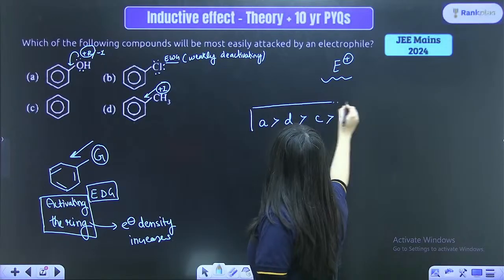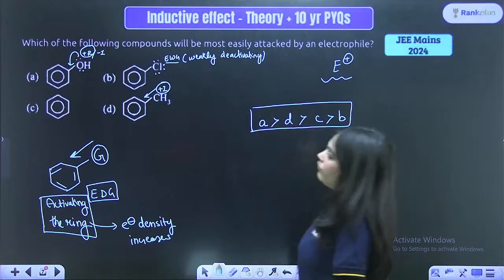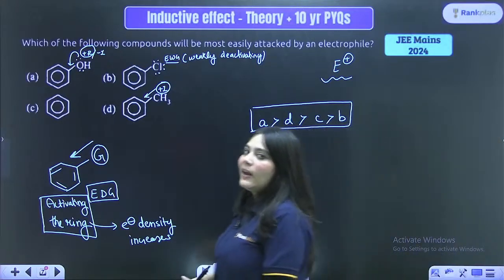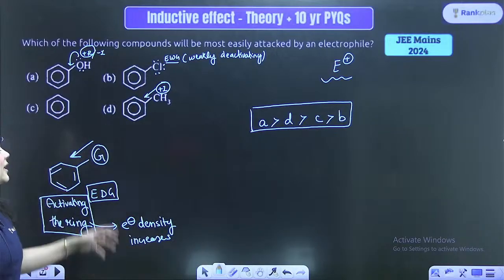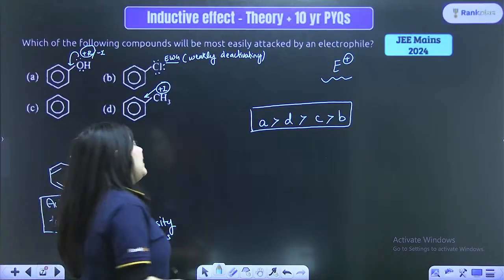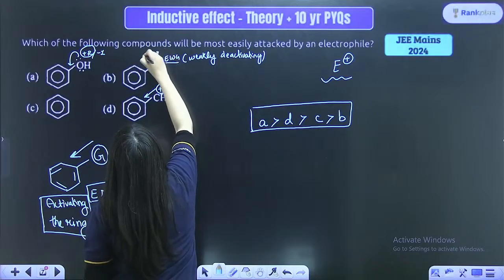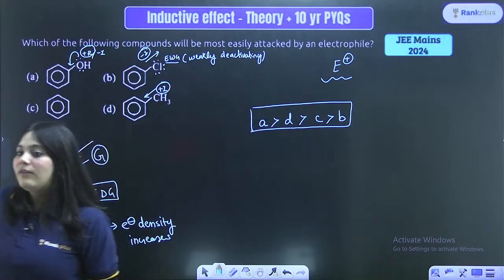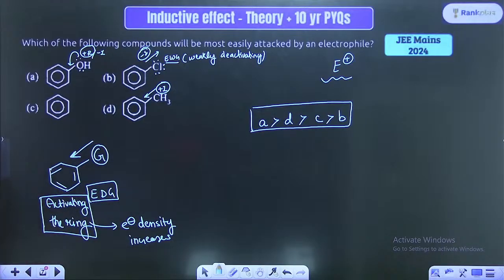Because in B, once again, there is a weakly deactivating group. It actually decreases electron density on the ring because it has a much higher minus I effect, which is also called the inductive effect.